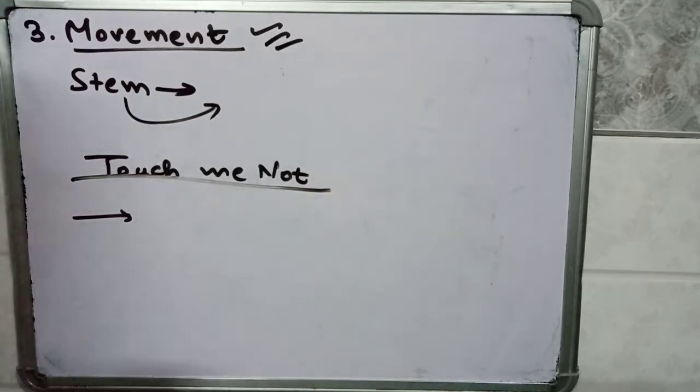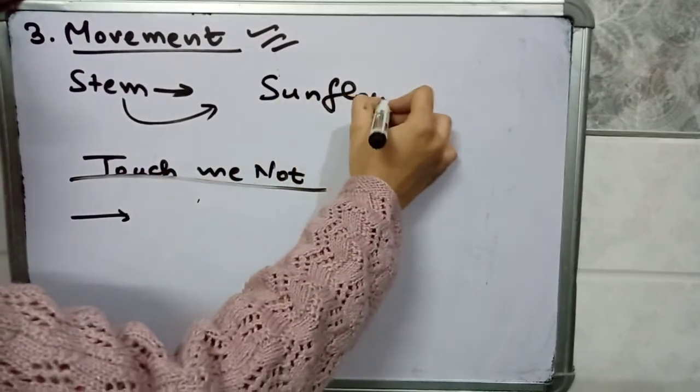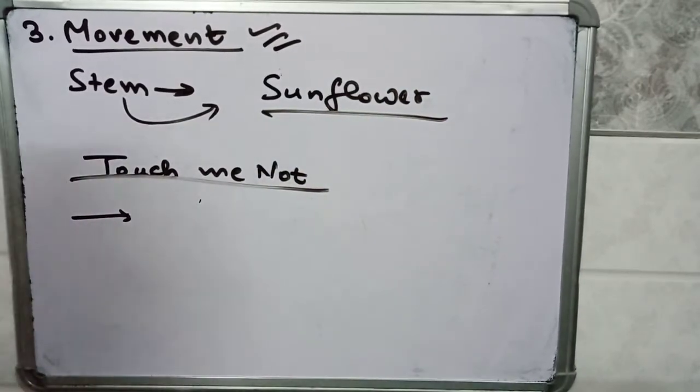If we talk about the sunflower plant, we know that the sunflower tries to face its front part in the direction of the sun. The sunflower also faces the sun, so it is changing its position. It is changing its direction with respect to the change in direction of sunlight.